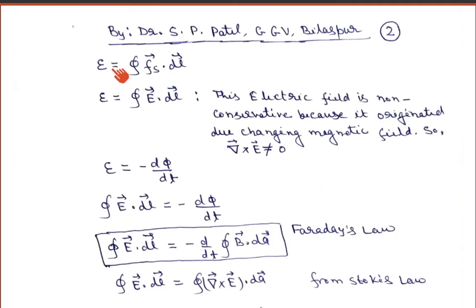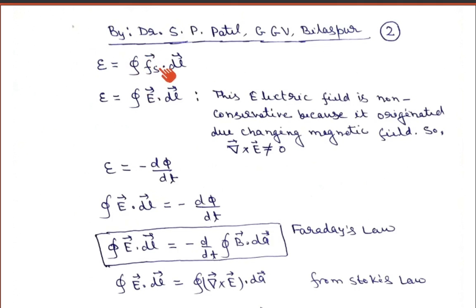The EMF of the circuit is equal to the line integral over a closed path of Fs dot dl, where Fs is the source force per unit charge, meaning the force acting on the charges in the circuit. This source force may be different: as we have learned, it may be chemical energy, mechanical energy, electromagnetic energy, or gravitational energy. The source force may be anything.